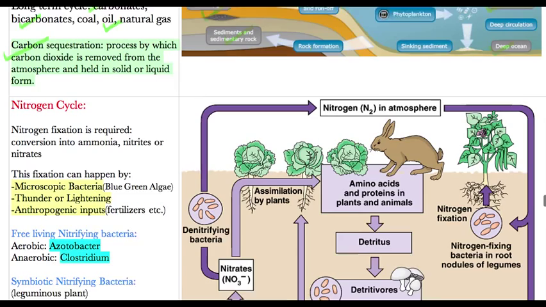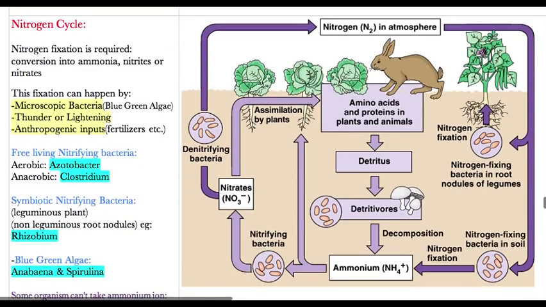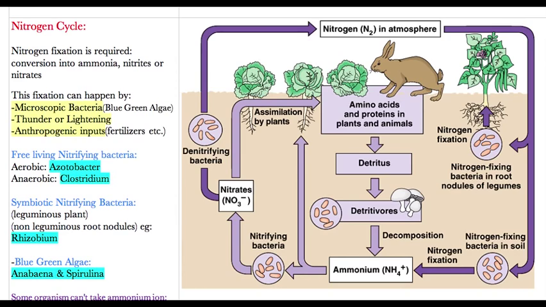Now we'll come to the nitrogen cycle, and here you will have to remember a lot of names, so be ready for that. Nitrogen is basically available in the atmosphere, but it is free nitrogen and it cannot be used by most animals or plants directly. So it needs to be fixed. What is that fixation and who can do it? We'll deal with that. Nitrogen fixation is required before it can be used by most organisms. Then conversion into amino acids happens, and that amino acid is present in us in the form of protein.